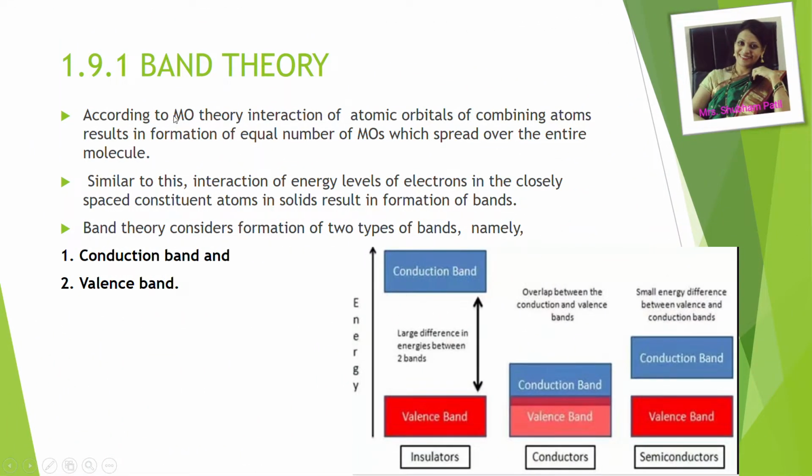According to molecular orbital theory, interaction of atomic orbitals of combining atoms results in formation of an equal number of molecular orbitals which spread over the entire molecule. This theory you have studied in 11th standard. Now similar to this, interaction of energy levels of electrons in the closely spaced constituent atoms in solids results in formation of bands. Band theory considers formation of two types of bands: conduction band, where if the electron is present, it is available for conductivity. And secondly, valence band, which is formed in the valence shell of the atom.